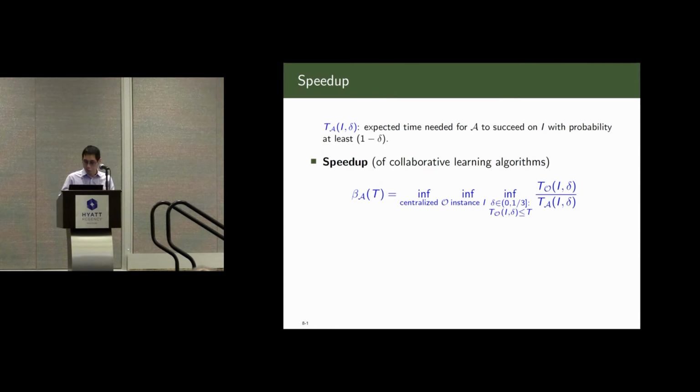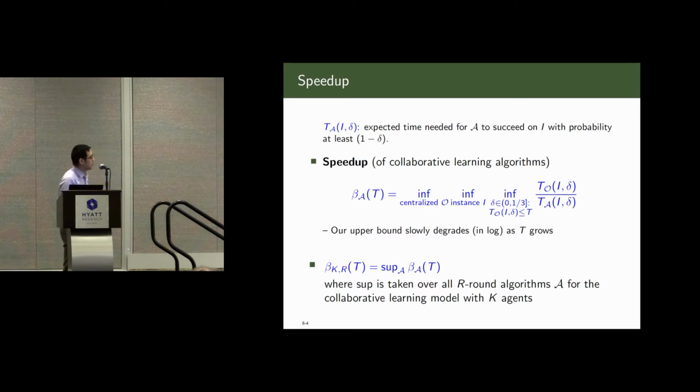Now let me introduce the concept of speed up. For a collaborative learning algorithm A, beta_A is the speed up. This expression looks complicated, but basically it is just the ratio between the running time of the best centralized algorithm and the running time of the collaborative algorithm A. We have this parameter T because unfortunately our upper bound slowly degrades as T grows, on a logarithmic scale. Maybe this dependence can be removed in the future.